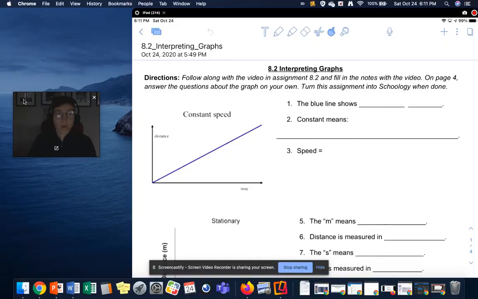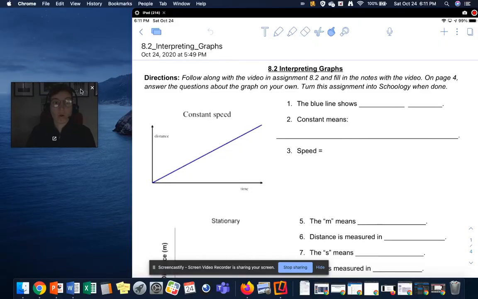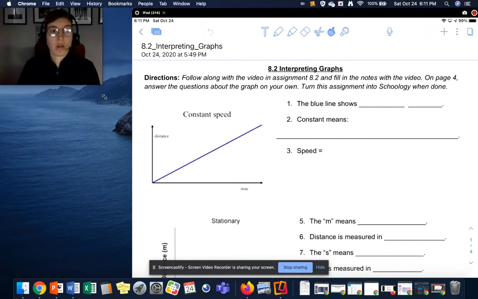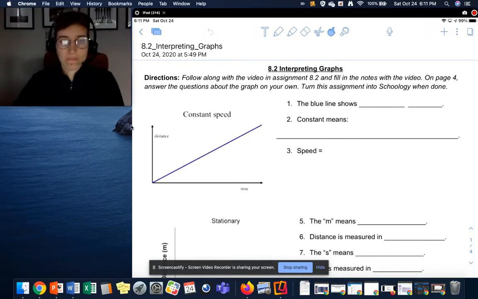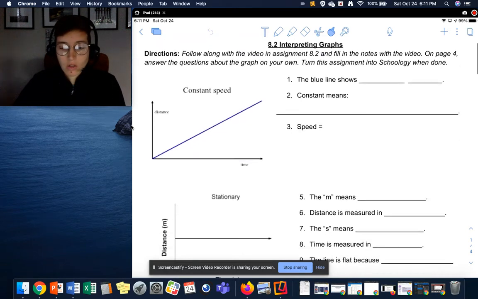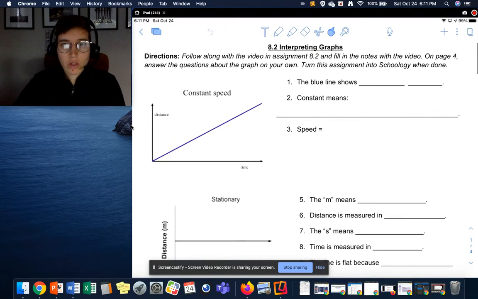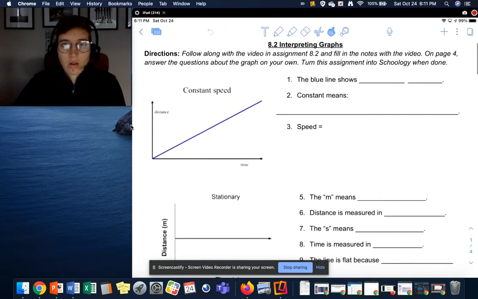All right, so now you want to have 8.2 open, and this video split screen. We are going to look at some graphs. Maybe they tell us some stories, just like in the video. So we have 8.2, interpreting graphs. Follow along with this video and fill in the notes with the video. At the end on page 4, there are some questions that you're going to answer on your own, and then you'll turn this assignment into Schoology when you're done.